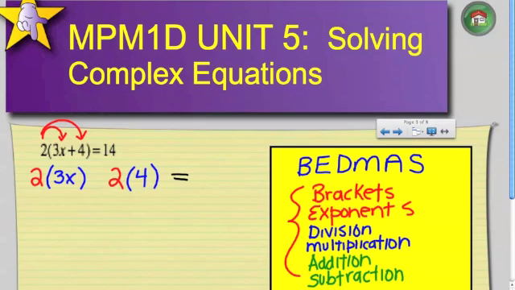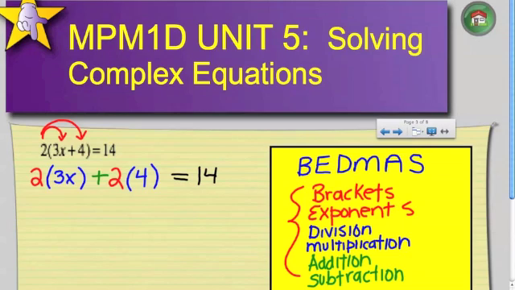The 2 is a positive 2, so we have to maintain that, okay? Whatever's in the brackets had 2 distinct terms separated by an addition sign. We still need to maintain that. If you didn't do that on your Unit 3 test, you lost some serious marks, okay? So keep that in mind. And that is going to be equal to 14.